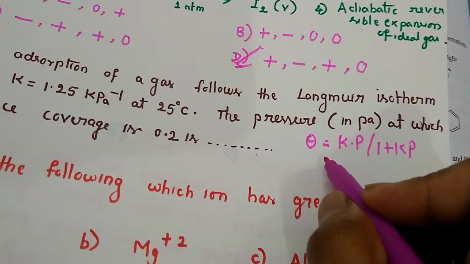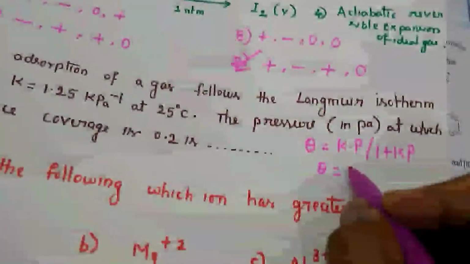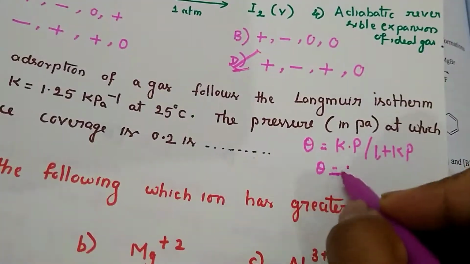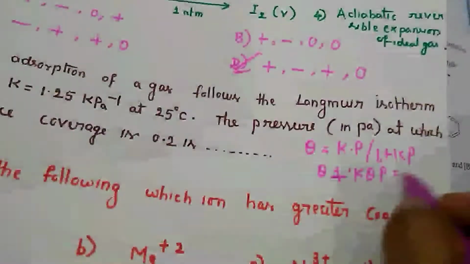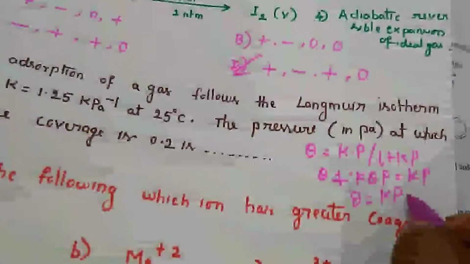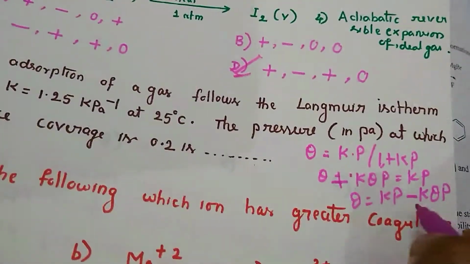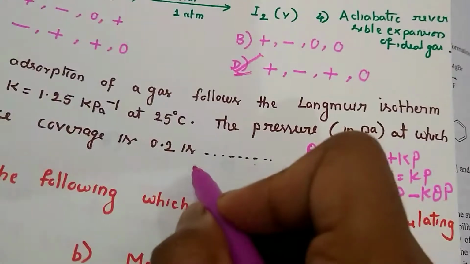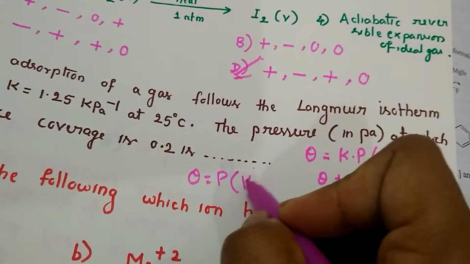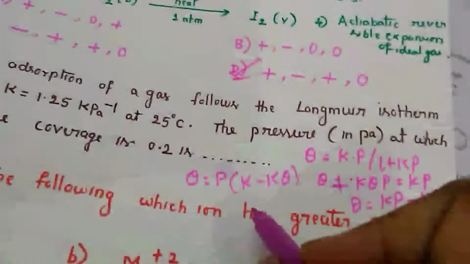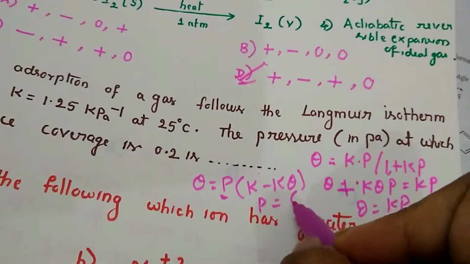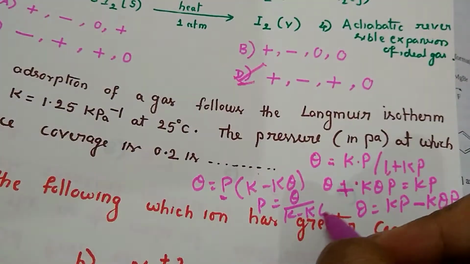And you can also write this equation as theta equals... you can take this term here, so theta plus theta p equals Kp, right? And you can also write theta equals Kp minus theta p. If you take p common here, you can write it as K minus theta. And ultimately you will get the p value, right? So the p formula will become theta upon K minus theta.